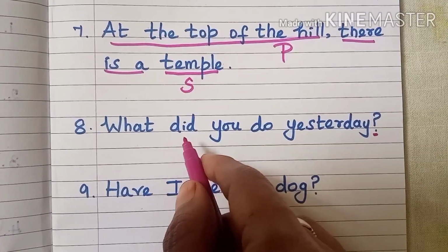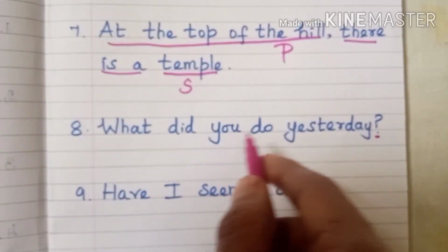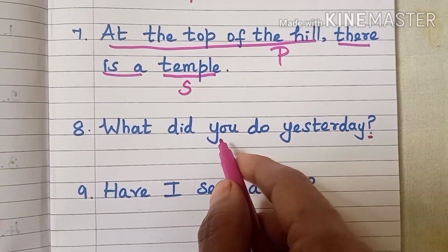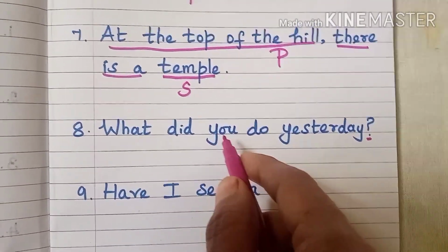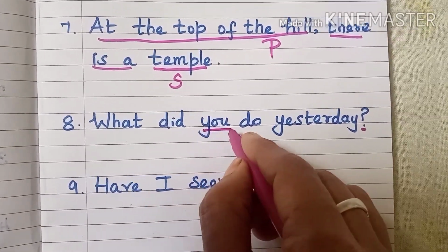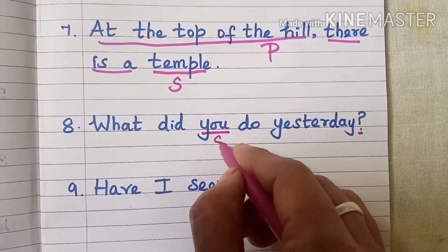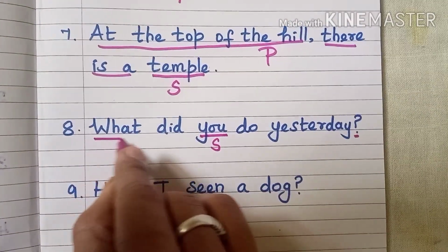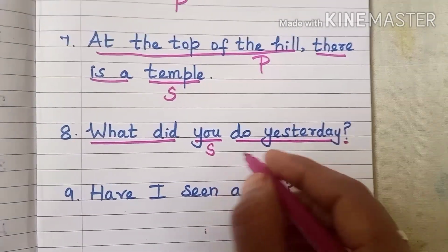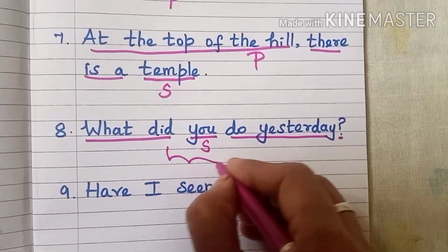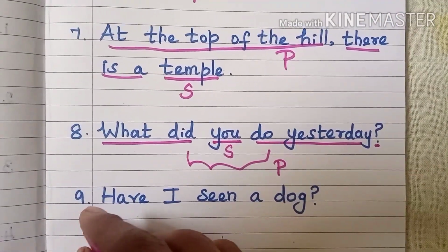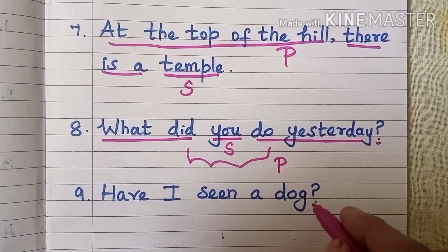Here, what is the subject? What did you do yesterday? That means who is performing the action? You. They are asking you only. So the performer here is you. Hence, without any doubt, you is the subject. The remaining everything, what did and do yesterday, that addition, adjunct, everything comes under predicate.